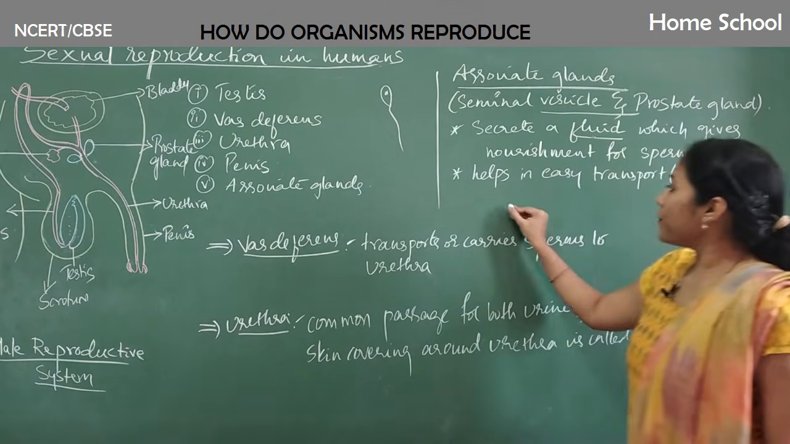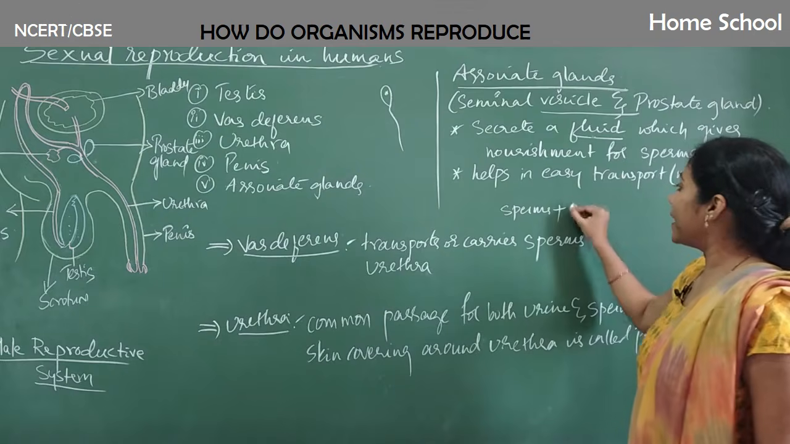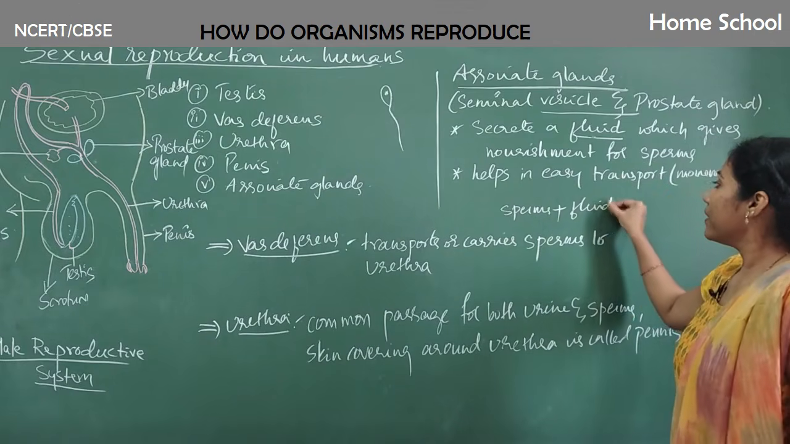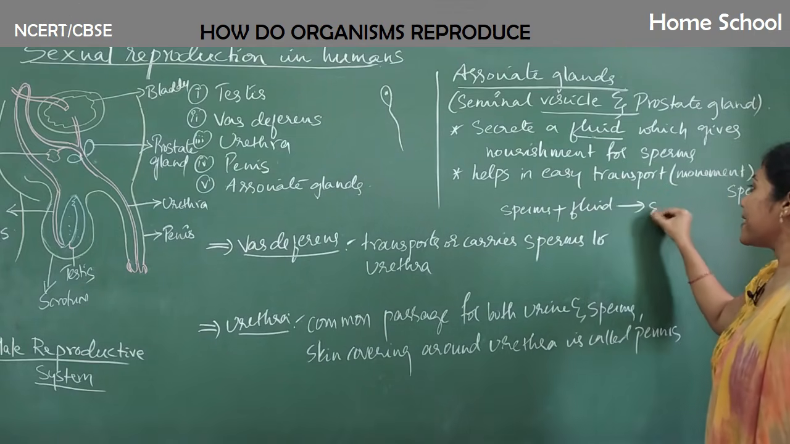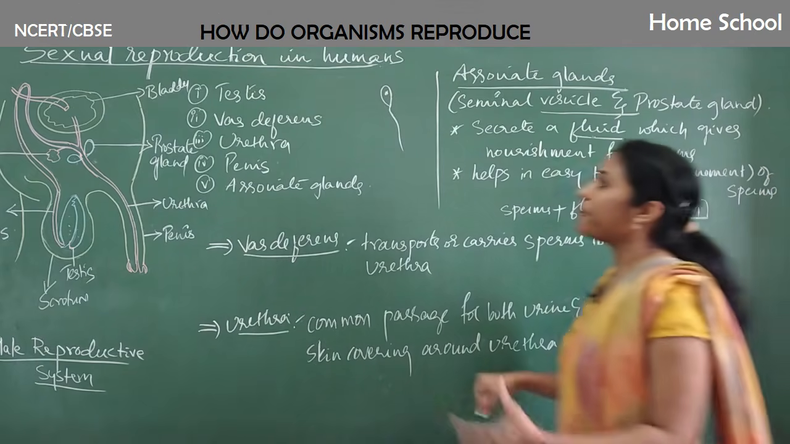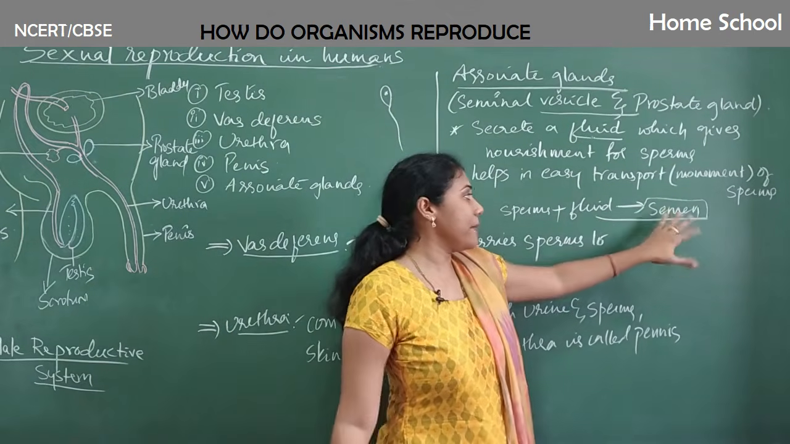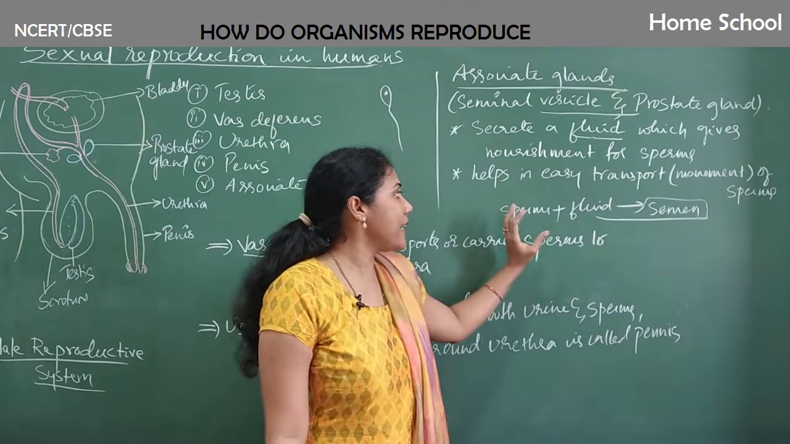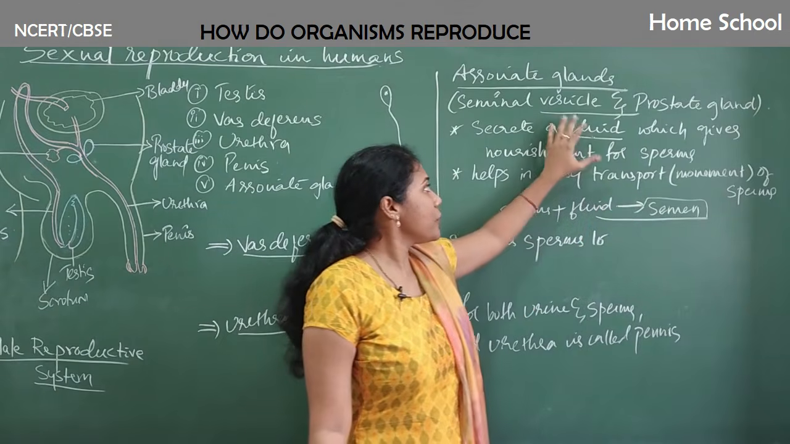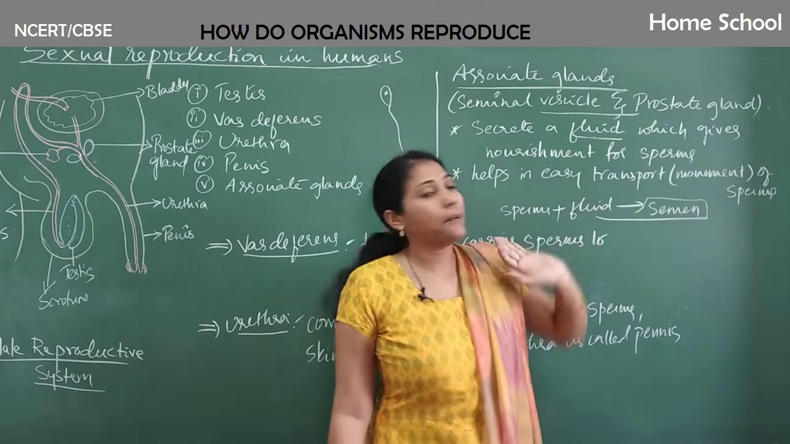Okay, so usually sperms plus that fluid is called semen. When the sperms are mixed with the fluid, it is called semen. Semen in the sense what? Sperms are there in association with the fluid secreted from the seminal vesicle and prostate gland.